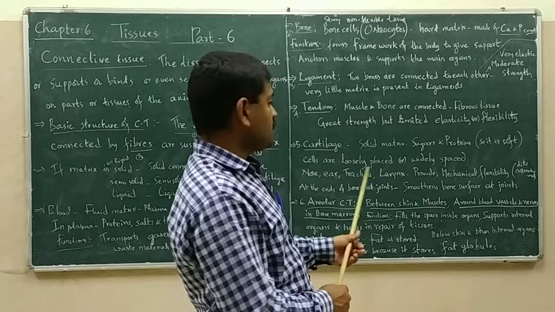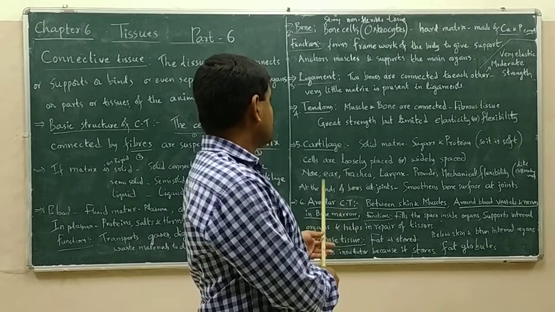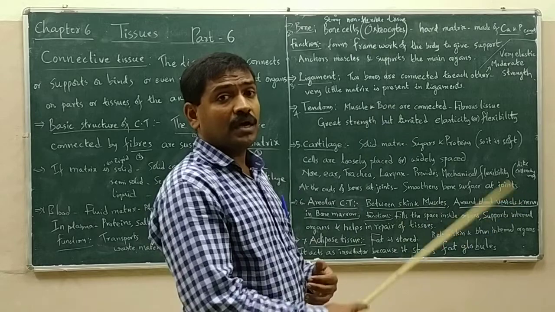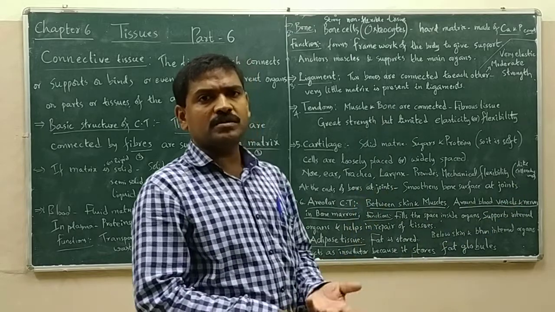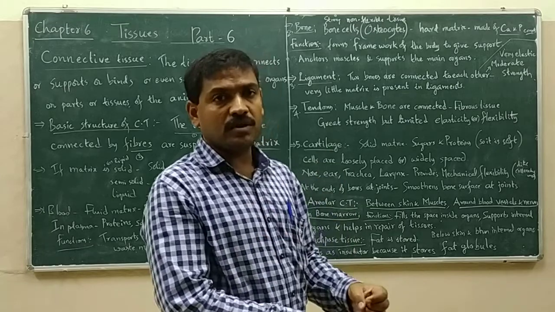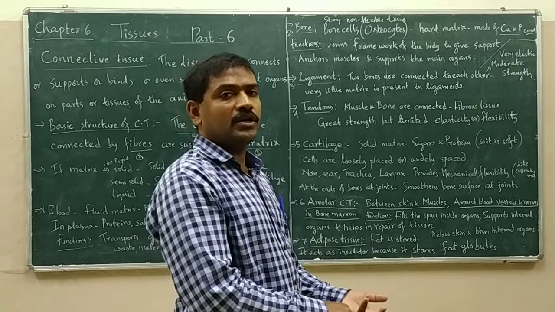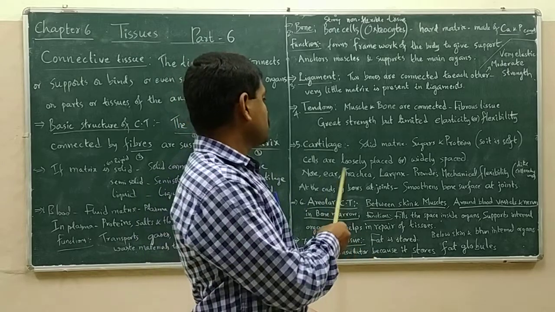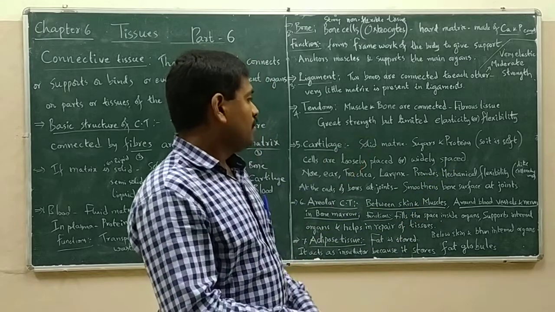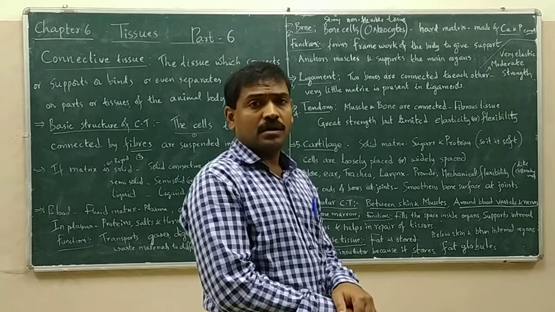So in all these parts, strength as well as flexibility both are required. So instead of just muscle being present or just bone being present, here cartilage is present. If only muscle is present, it is only flexible but not strong. If only bone is present, it is only strong but not flexible. If cartilage is present, both strength and flexibility are achieved. Right? So only in the nose, ear, trachea, larynx, the cartilage is present, wherein mechanical flexibility is provided.